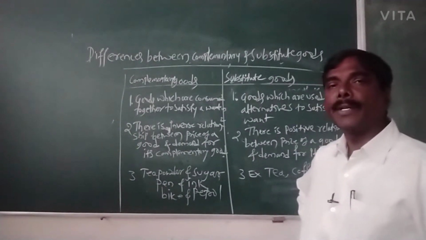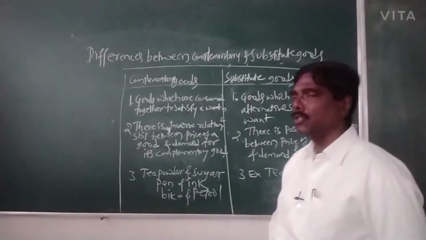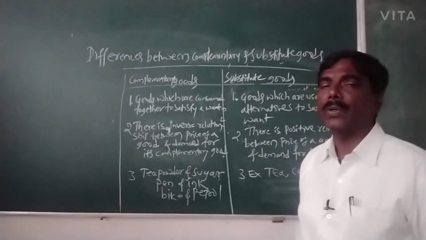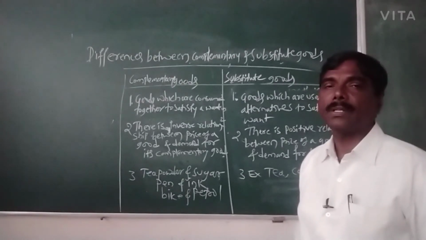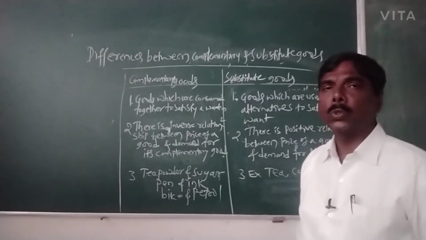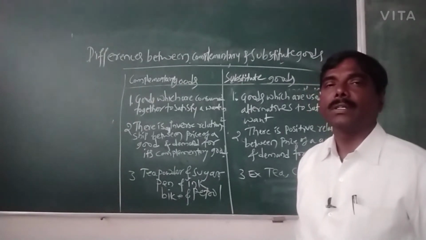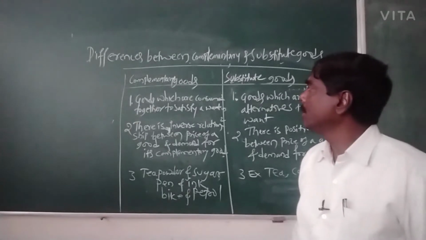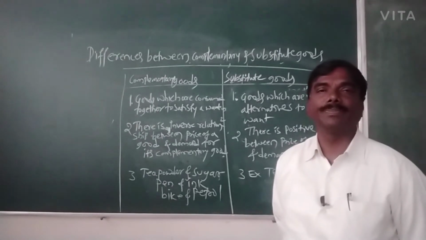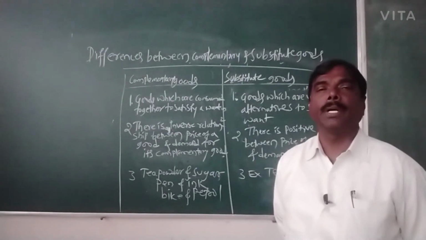Now, complementary goods are consumed together to satisfy a human want. If a person wants to satisfy a particular want, he needs two or more goods to satisfy that want. So such goods are known as complementary goods. For example, if a person wants to ride a bike, he needs two goods here, bike and petrol.